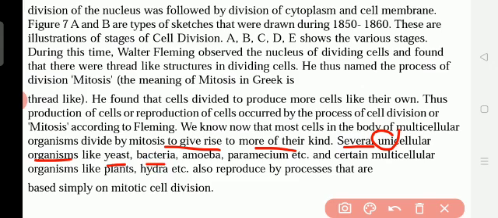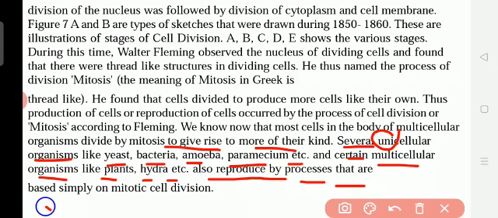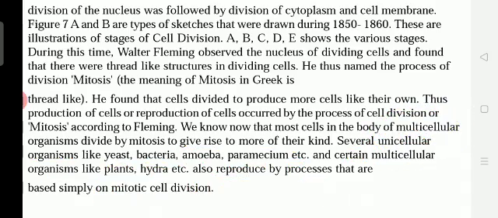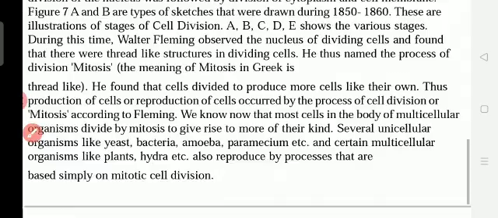Several unicellular, that means single-celled organisms like yeast, bacteria, amoeba, paramecium, etc., and certain multicellular, many-celled organisms like plants, hydra, etc., also reproduce by processes that are based simply on mitosis. Based on mitosis, that means dividing the chromosomes first in the nucleus. When the chromosomes divide, at that time only the cell starts to divide. So all this mitosis takes place in multicellular organisms, and also in unicellular organisms.